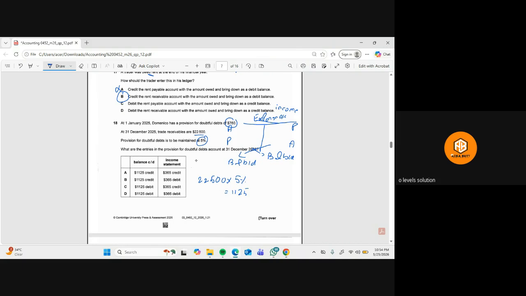The provision for doubtful debt, this will carry it. But whether the income statement will debit or credit, we have to compare the previous year's amount for the provision for doubtful debt and this year's. So as you can see, the provision has increased, and it has increased by 365. So remember that when it increased, this was 760 and now it's 1125. Definitely it has increased. So when it has increased, it means that the income statement will be